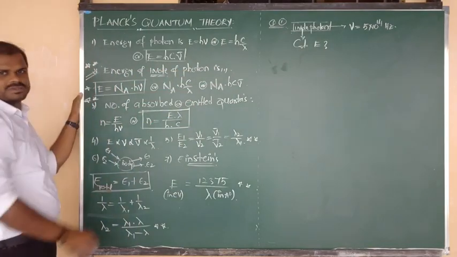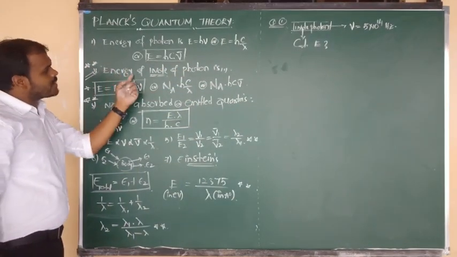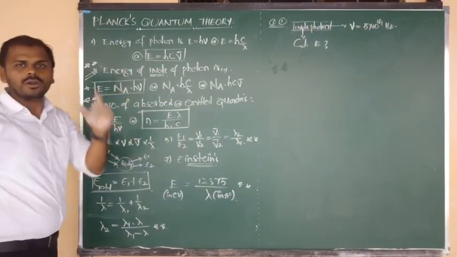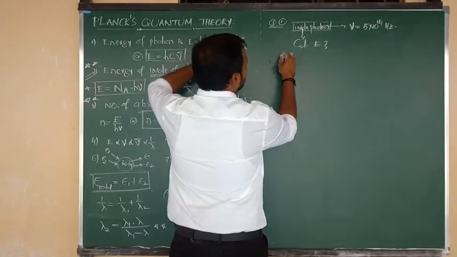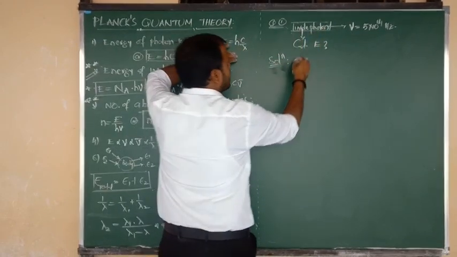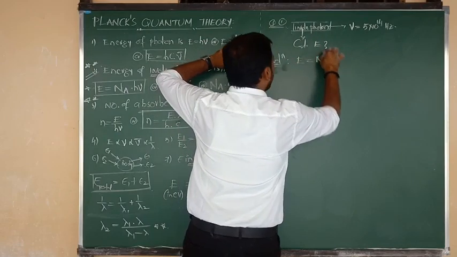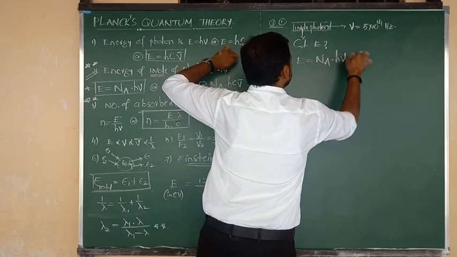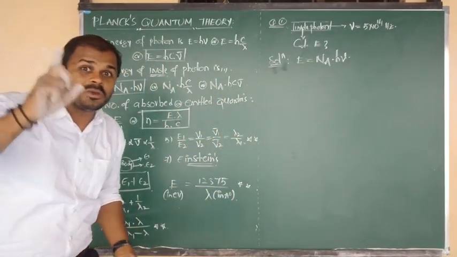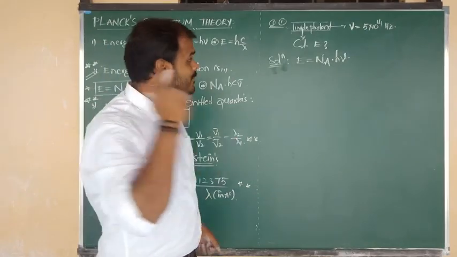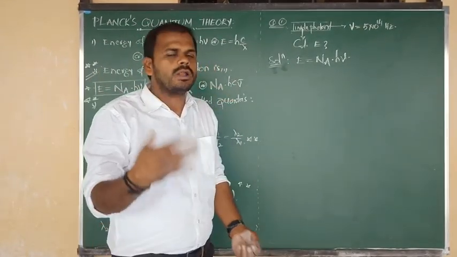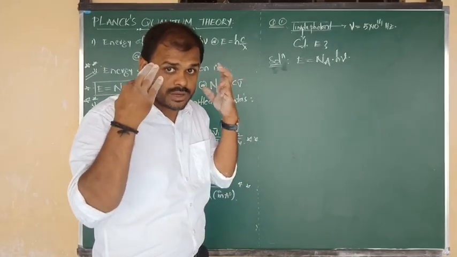The formula we have to use to calculate the energy of 1 mole of photons is E equals Avogadro's number into h nu. I am going to give you the solution now. They are asking the energy of 1 mole of photons. The formula is N_A into h nu, Avogadro's number into h nu. I hope you know the value of Avogadro's number. At the time of the bridge course also I told you, now also I am going to repeat, at least try to remember it now.